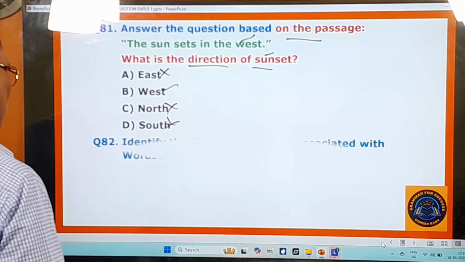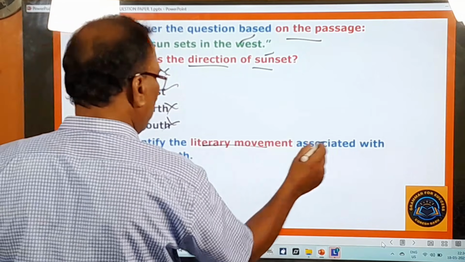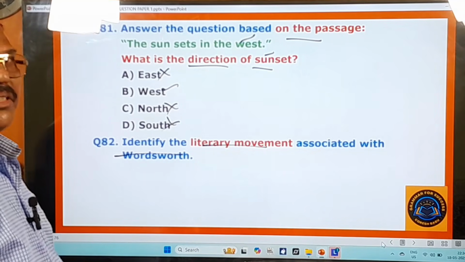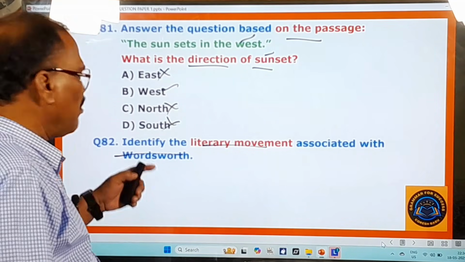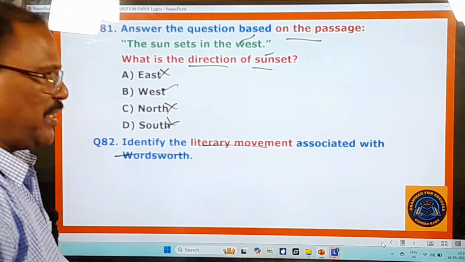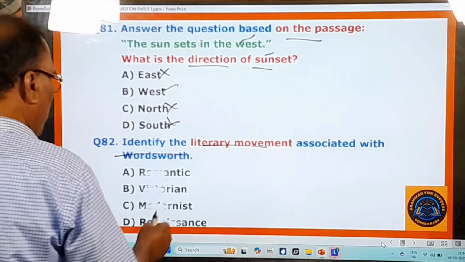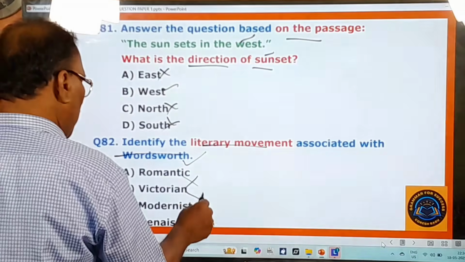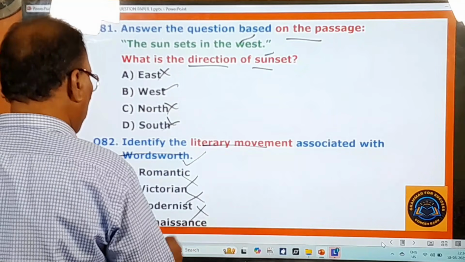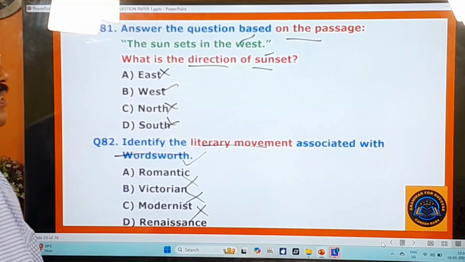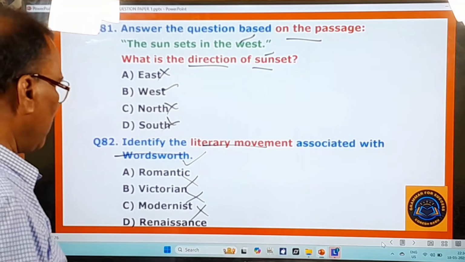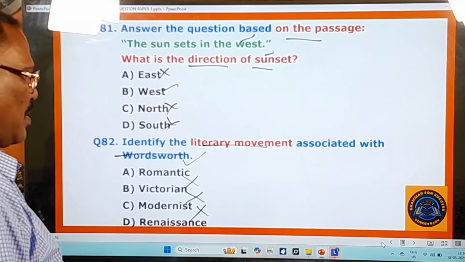And you go to the next question. Identify the literary movement associated with Wordsworth. So everybody knows about the literary movement with which Wordsworth was very much associated. And here you pay attention. Romantic movement, the very first one is the right one. Victorian movement, no. Modernist movement, no. Renaissance movement, no. So here Wordsworth was a romantic poet. He was associated with the romantic movement, right? You move on to other questions.